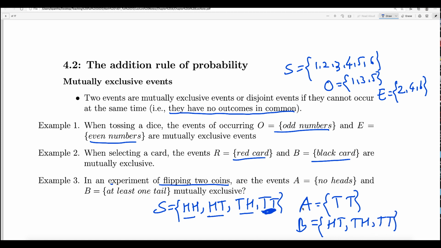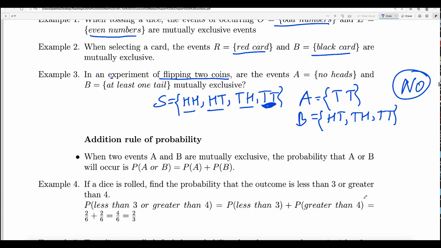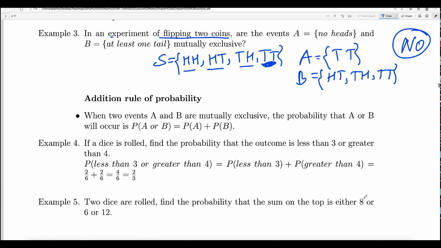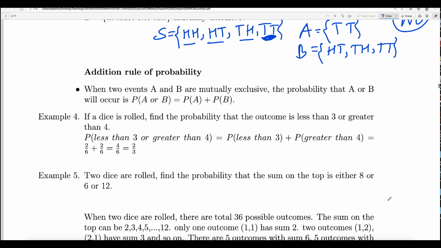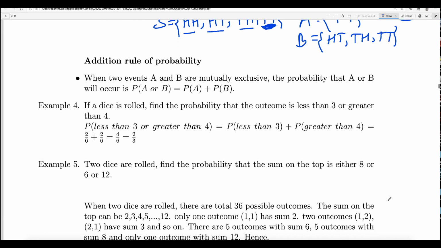So do you think event A and event B are disjoint? The answer is no, right? They are not disjoint, or they are not mutually exclusive, because they have something in common. So if the events have some outcomes in common, then we call them joint events or overlapping events. But if they do not have anything in common, we say they are disjoint or mutually exclusive events.